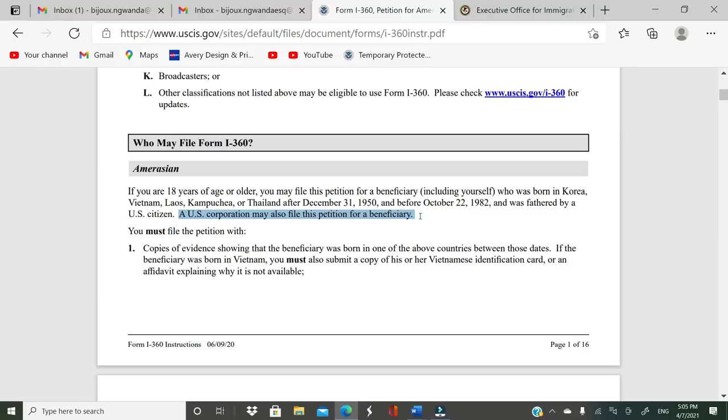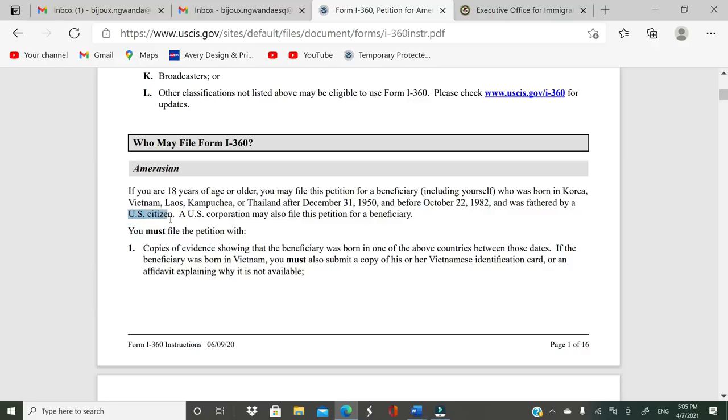Okay, so this is basically, you know how you have to be 21 years old in order to actually file a petition for someone, but with this one you only need to be 18 years old of age. That's the minimum age requirement, but still the person that you are filing a petition for must have been fathered by a U.S. citizen.